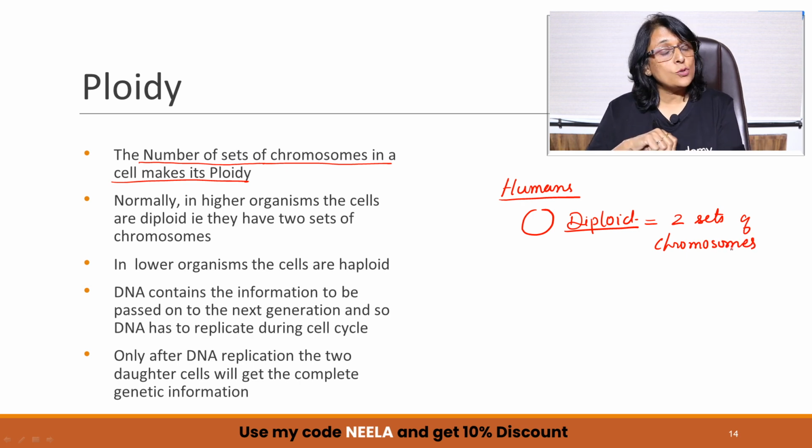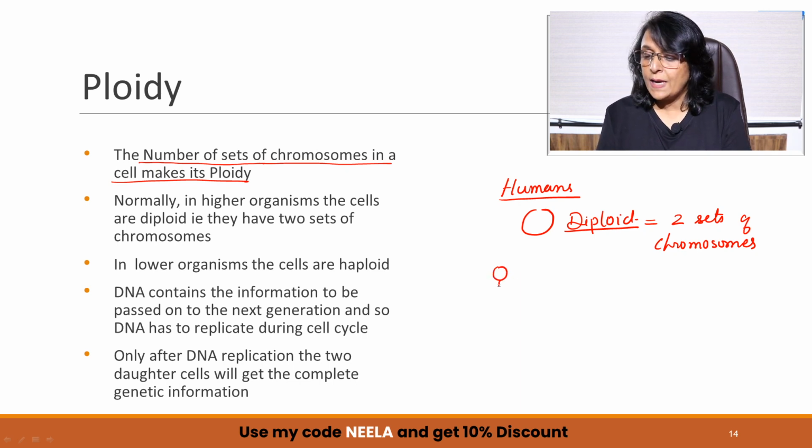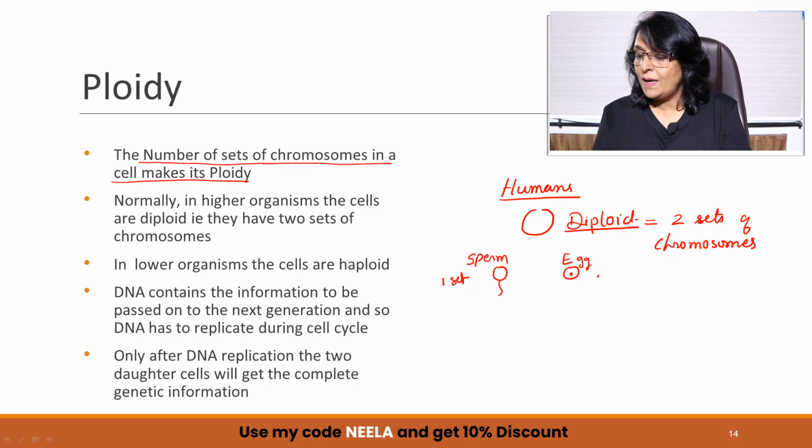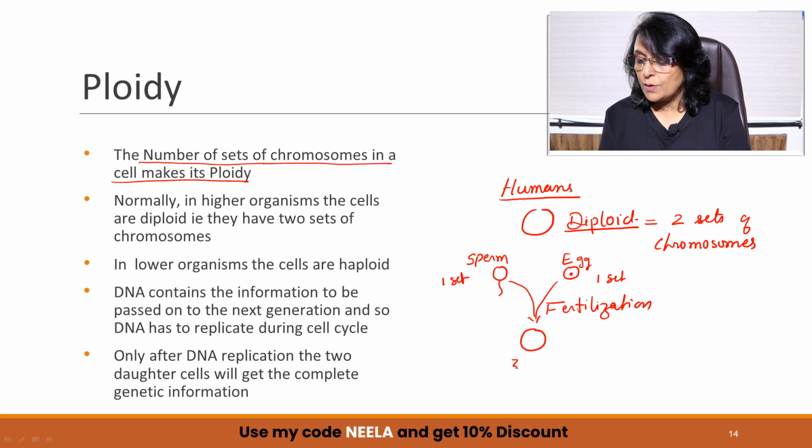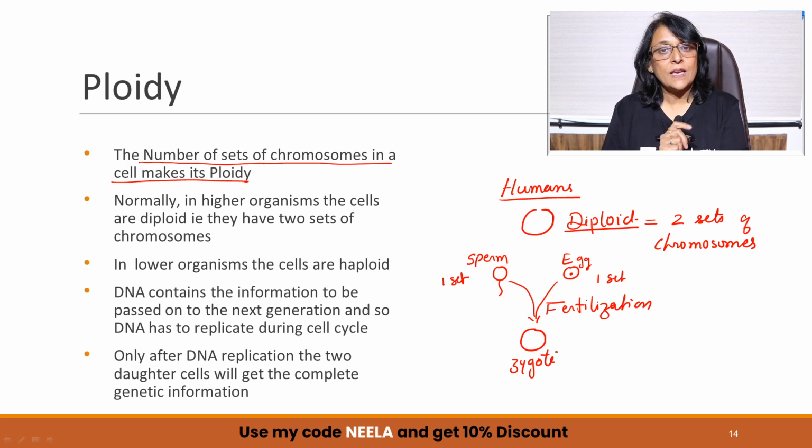And how do we get these two sets of chromosomes? We get these two sets of chromosomes from the gametes. Say this is the male gamete, that is sperm. This is the female gamete, that is the egg. So male gamete brings one set, the female gamete brings one set, and when fertilization takes place, the two sets come into the zygote. Okay, so the gametes have only one set.